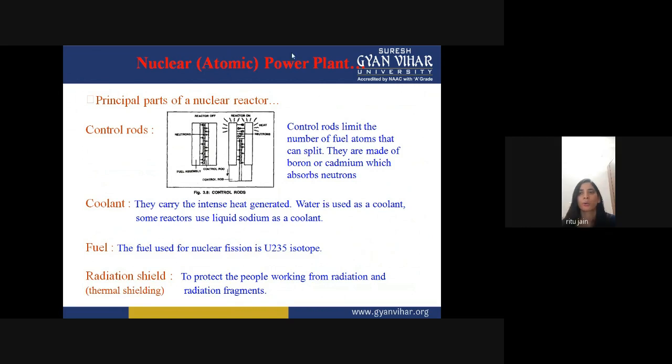Okay. So control rods are absorbing neutrons, but the moderator is not absorbing neutrons. It is slowing down the reaction. So this is the difference between moderator and control rods. The moderator is going to slow down the chain reaction, and control rods are controlling the number of fuel atoms that can split. Okay. So as a moderator, we use graphite, water, and heavy water, but as control rods, we are using boron and cadmium.